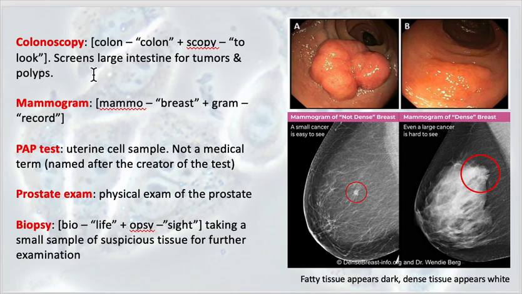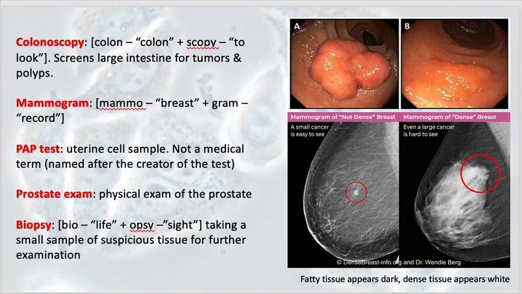And so colonoscopies, for example, have significantly reduced the mortality rate of cancers of the colon because we have this screening measure where we can provide that early detection that we talked about. Mammogram, mammo means breast and gram means a record. So this is actually taking a record of the breast tissue. You can see that sometimes a very small lump in the breast can be difficult to detect or feel at all using a breast exam. And so a mammogram is going to provide a very detailed photo of the breast tissue to be able to visualize any lumps that may be present.